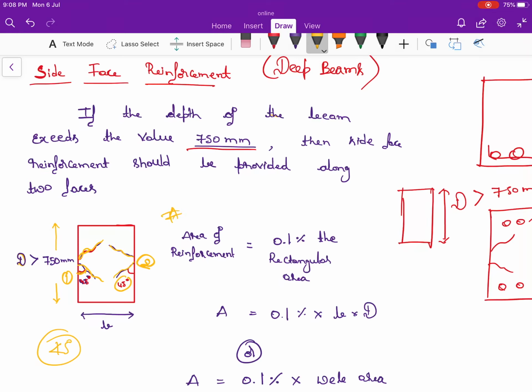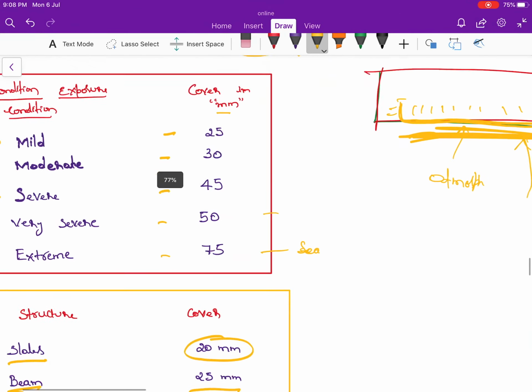Next, what is the area of the reinforcement that you are going to provide in case of deep beams? That is 0.1% of the rectangular area. That is area of the reinforcement. Area of the side face reinforcement in this condition is 0.1% of B into depth. See, here they are telling overall depth. Rectangular area here, when you are finding out the value for deep beams, you need to make use of overall depth.